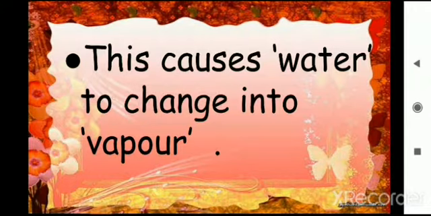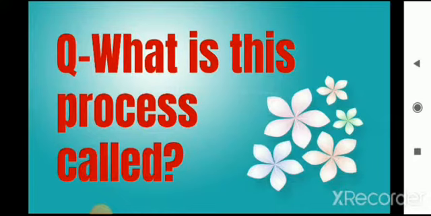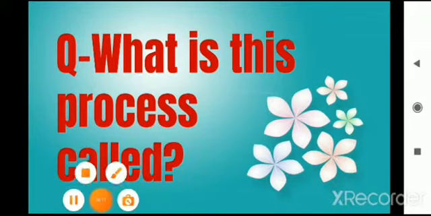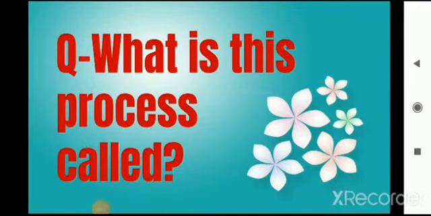Understood? Now, moving towards the next question. What is this process called? When we heat water, water changes into water vapor, right? What is this process called? Your answer will be, this process is known as boiling.